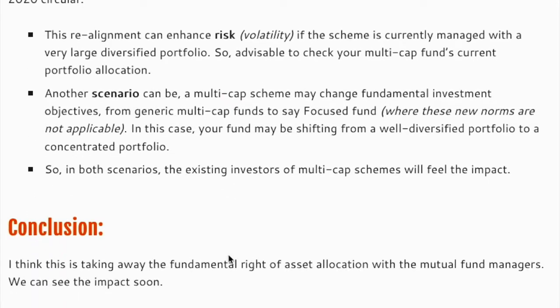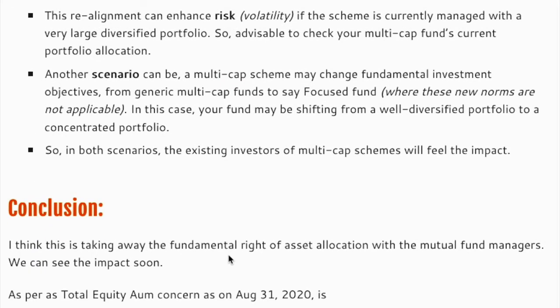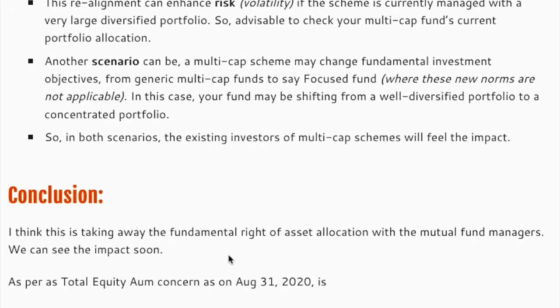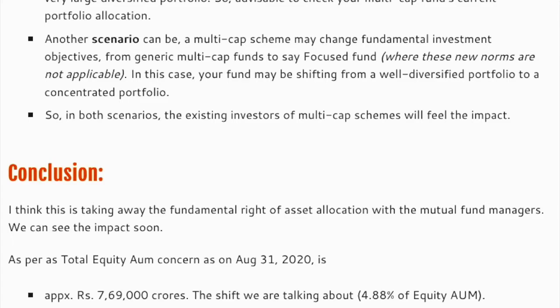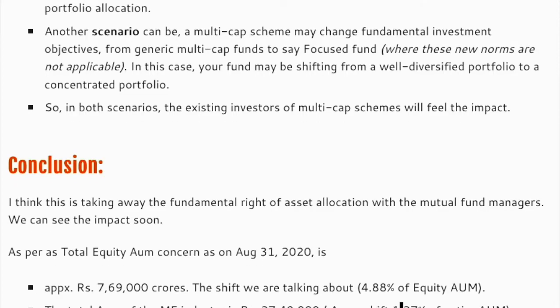So what's the impact? See, as of now, as on 31st August, the total AUM of equity is almost 7,69,000 crores. And the shift we are talking about is 4.88%. The total AUM of the mutual fund industry is 27 lakh 49,000 crore, and the shift we are talking about is 1.27%, which is 37,000 crore.